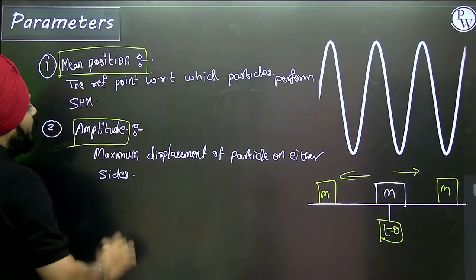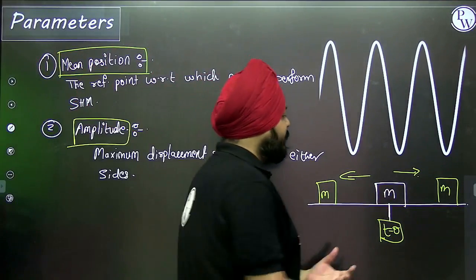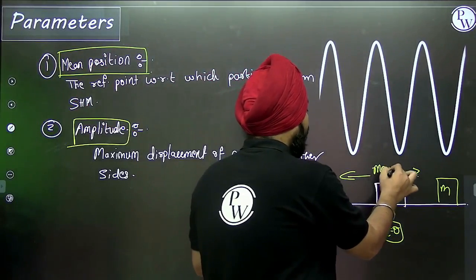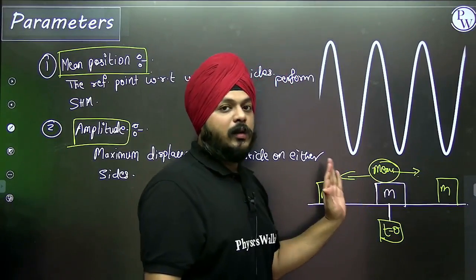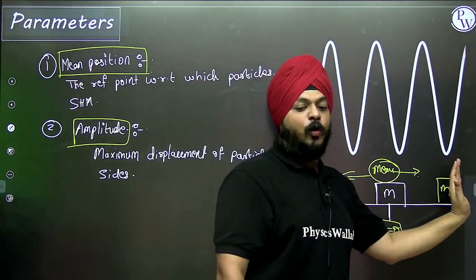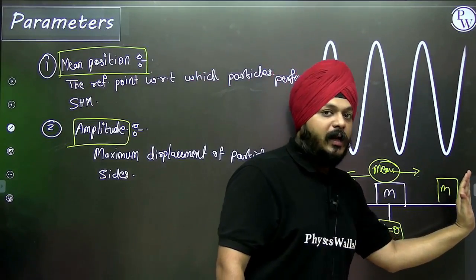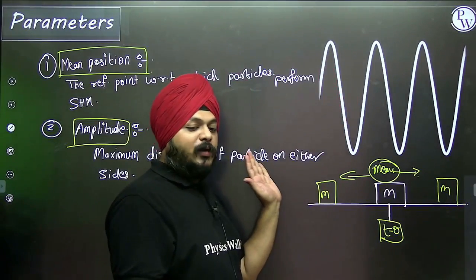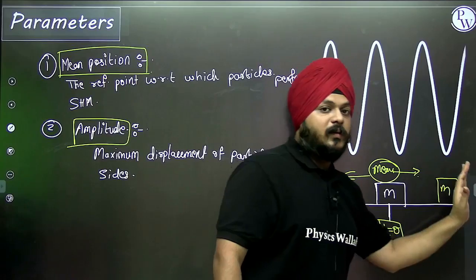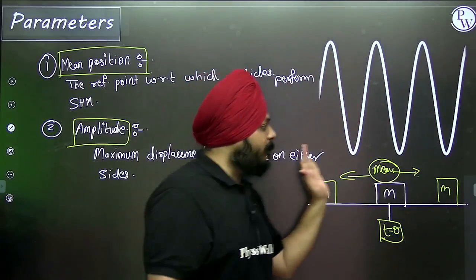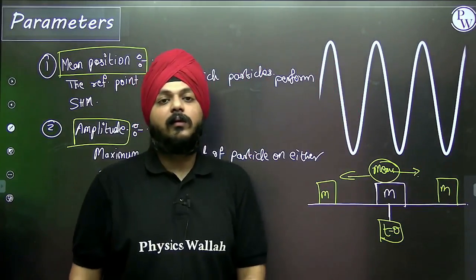This is an amplitude. This is the mean position. Now with respect to this mean position, maximum the particle can go up to this much distance, this much distance, this much distance.